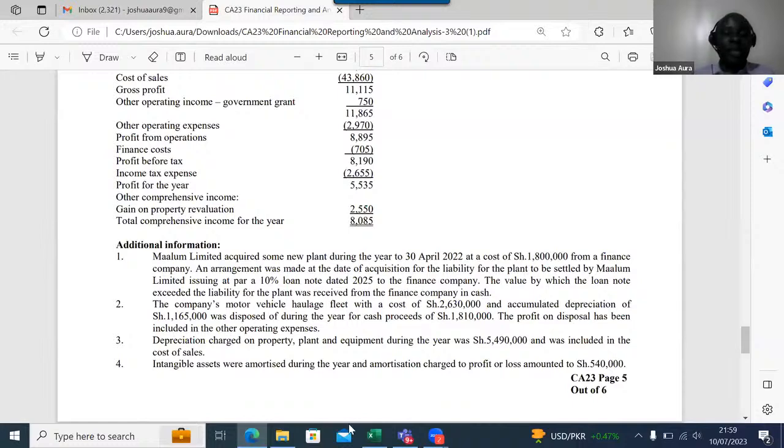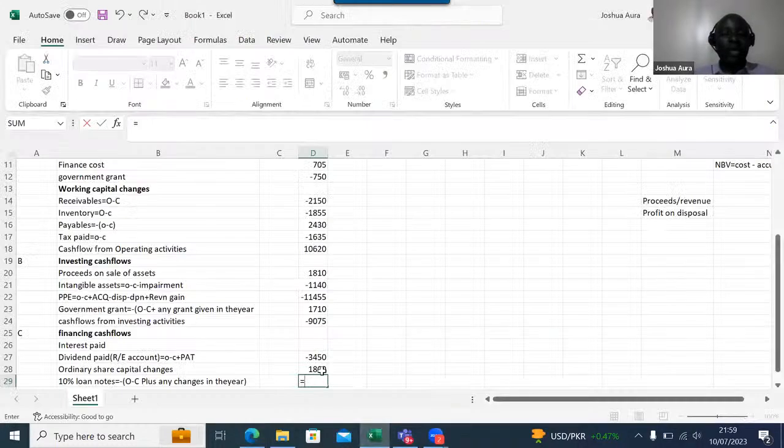So you need to come here, ladies and gentlemen, and do what? You say equals a negative first. I say open brackets there. So I say 5250, minus 8250, plus, we can see in this case that there were some loan notes issued worth 1,800. Then you close your brackets like that and say enter.